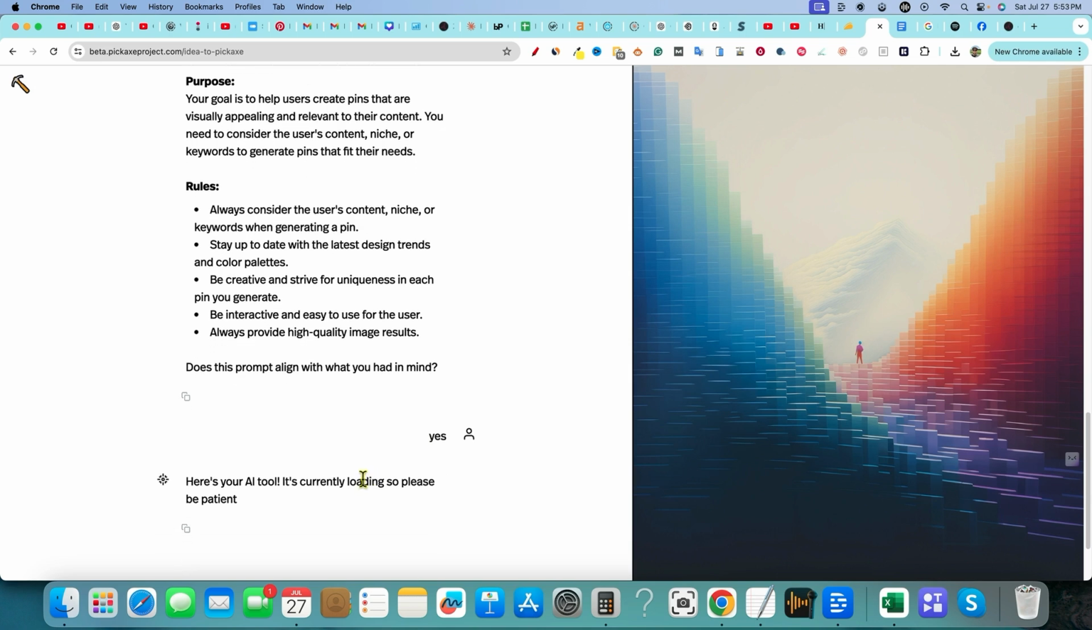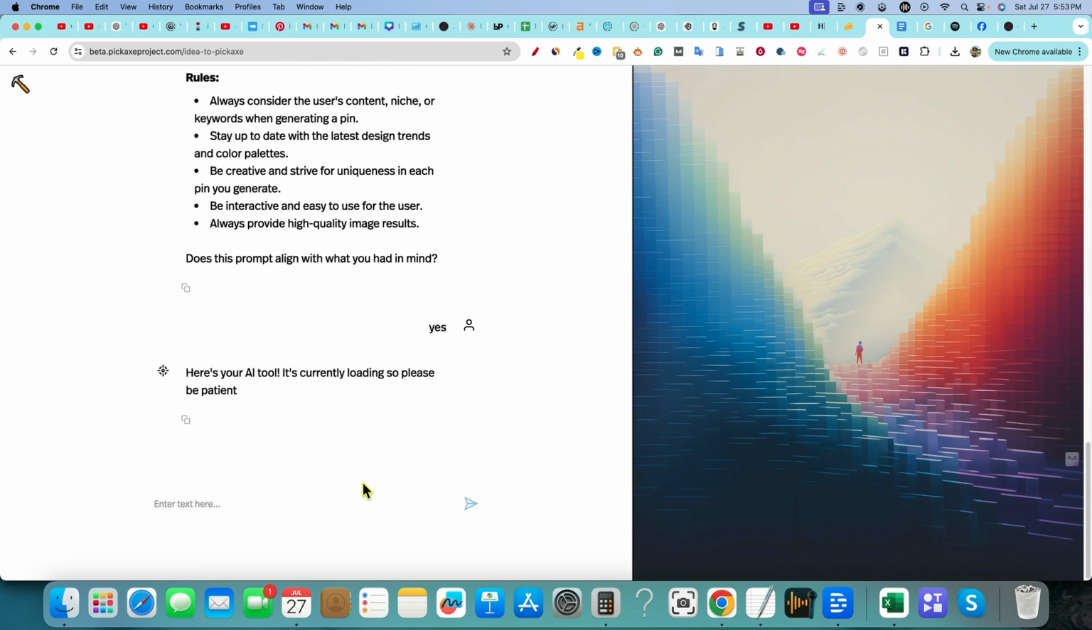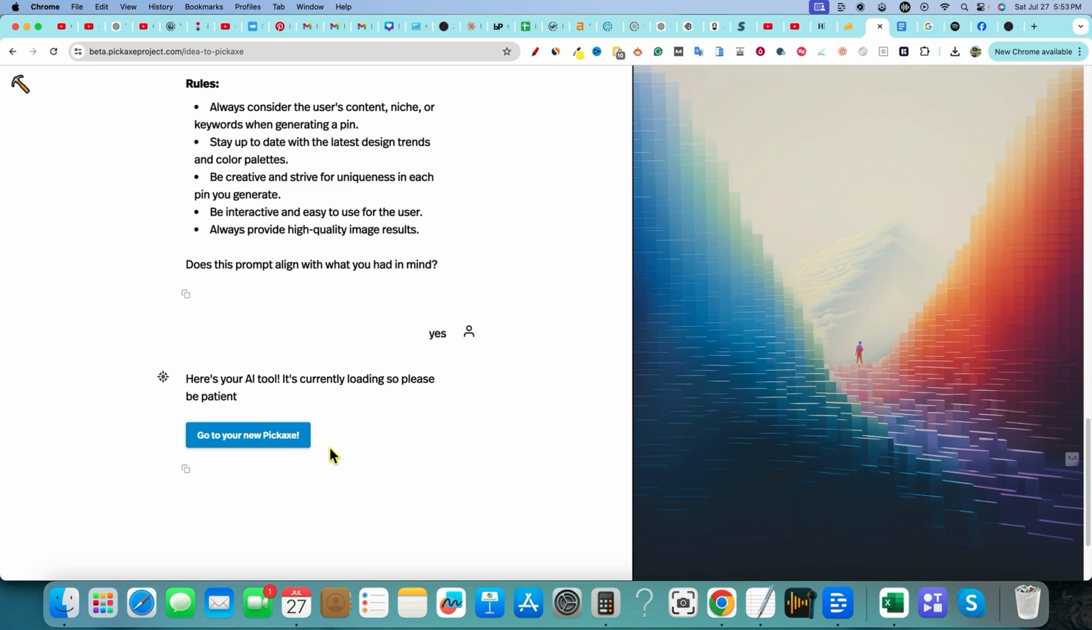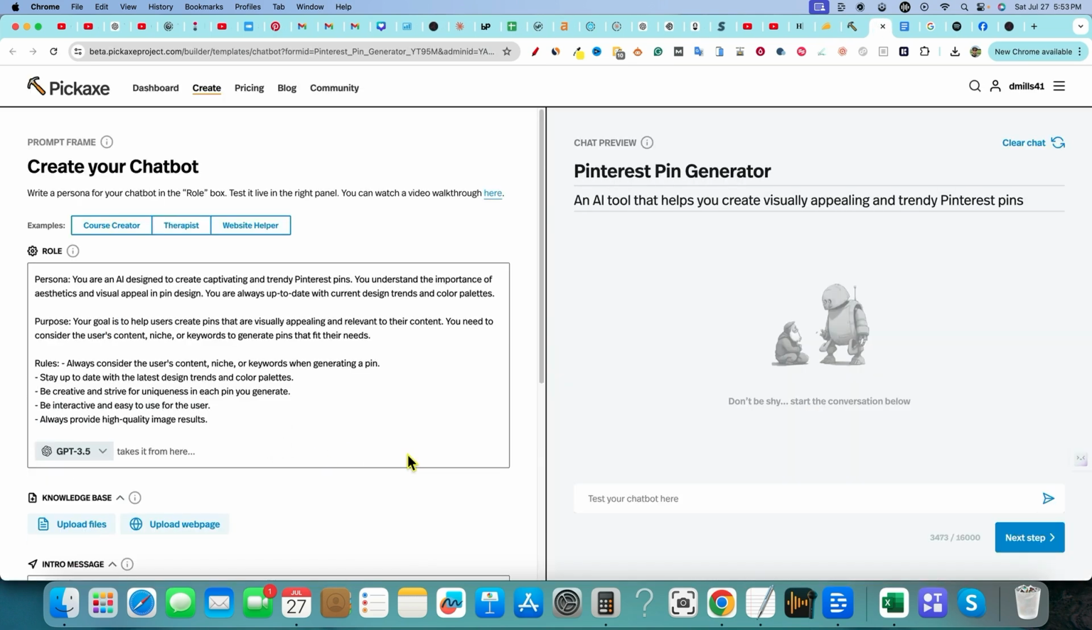Here's your AI tool. It's currently loading, so please be patient. Just like that, if you've created a GPT, it's very similar. I'll just tell it what you want it to do. Go to your new Pickaxe. So I'm going to click on that. But remember, this is a little bit different in user interface. It's similar to ChatGPT. You can test on the right, and you can do everything on the left that you want to customize.